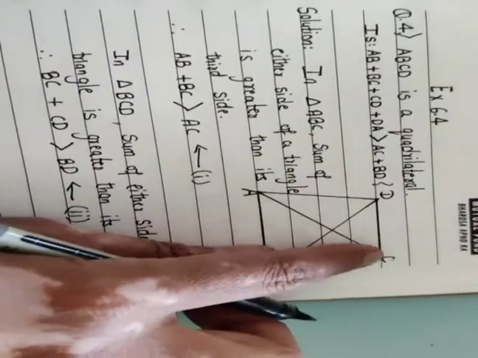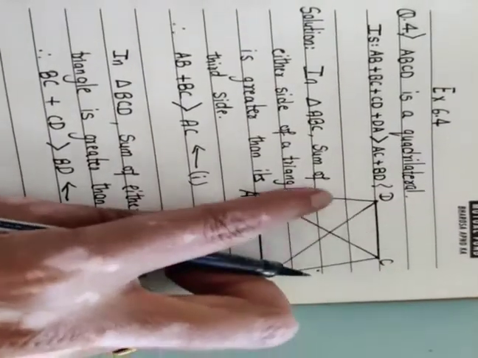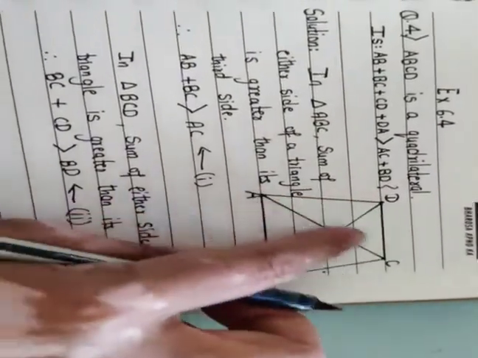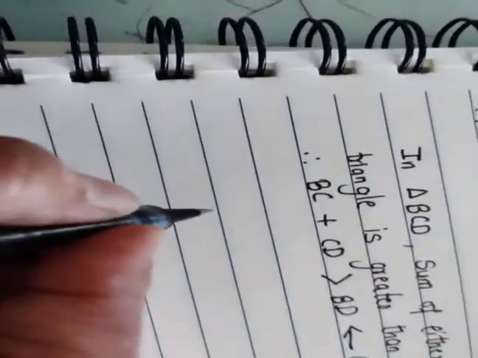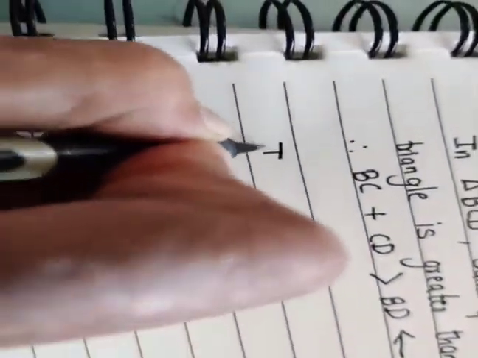Now after this triangle, our vertex will change to C and we will go to the triangle CDA.